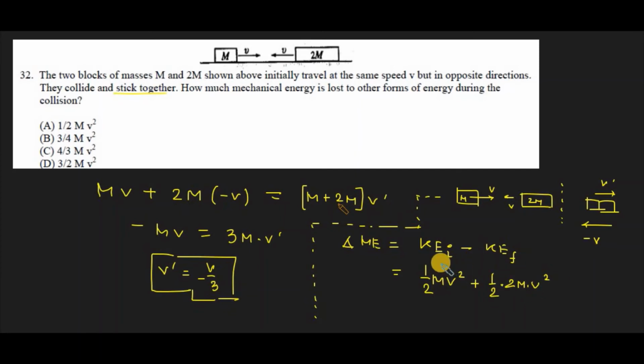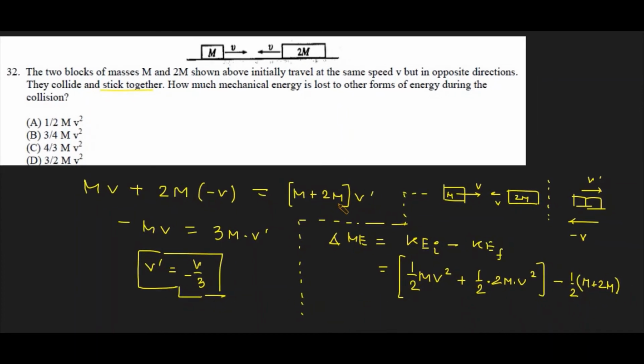Since energy is a scalar quantity, we don't have to consider the direction here. Minus the kinetic energy after the collision, that is half into the total mass of the system, m plus 2m, since they are moving together, times v prime square.